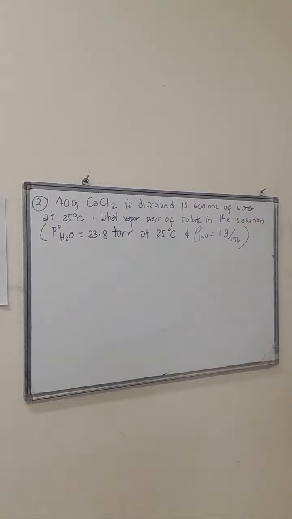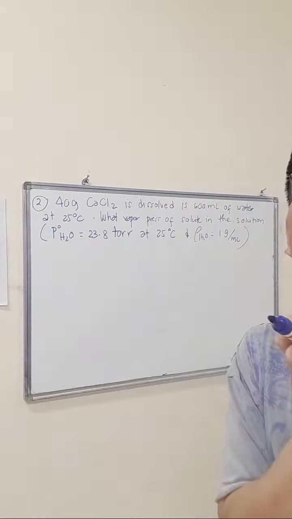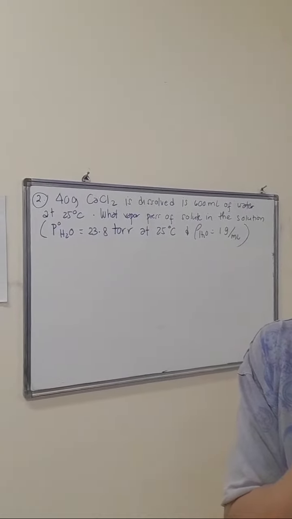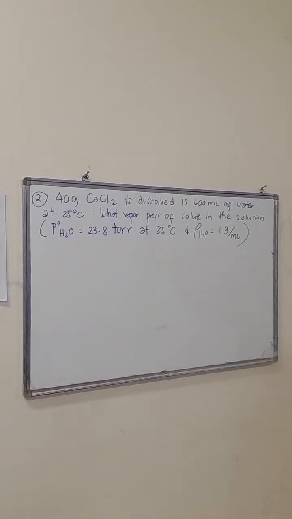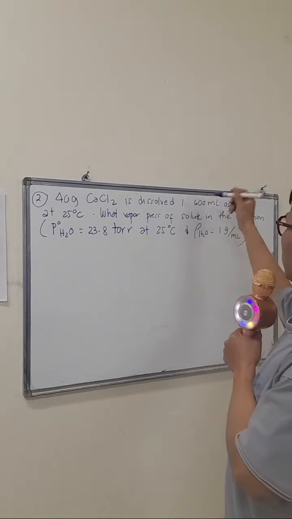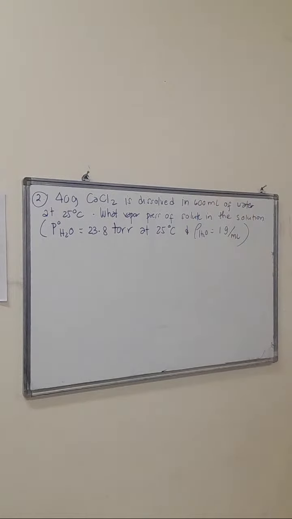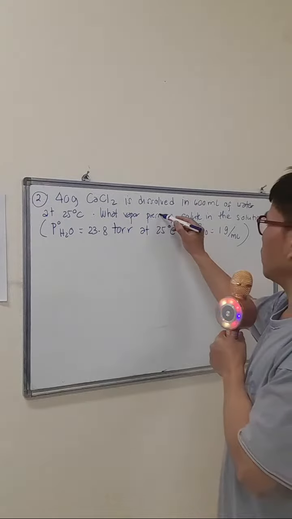So take note, the problem is very clear, but it's going to be tricky. 40 grams calcium chloride is dissolved in 600 ml of water at 25 degrees Celsius. What is the vapor pressure of solute in the solution?